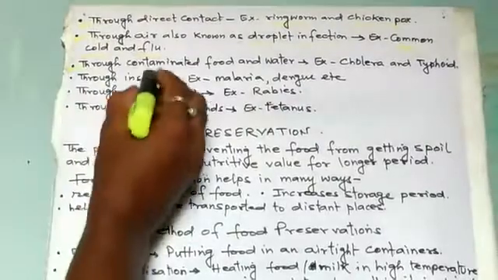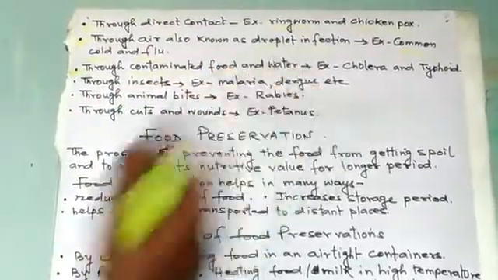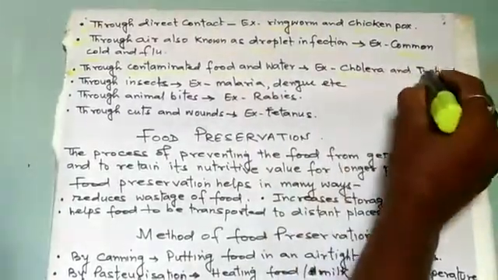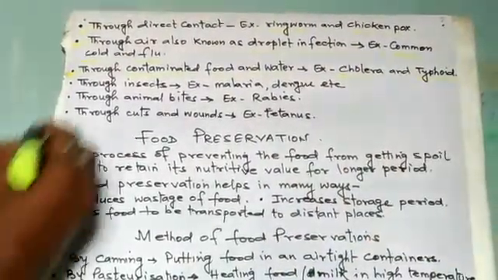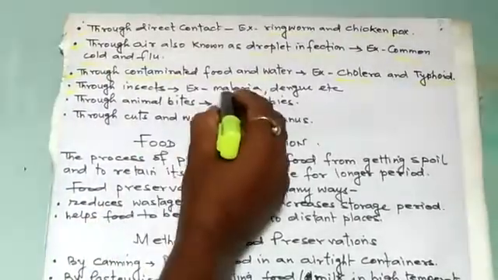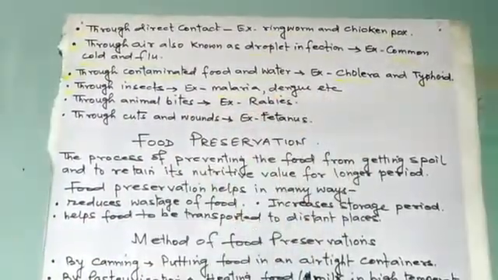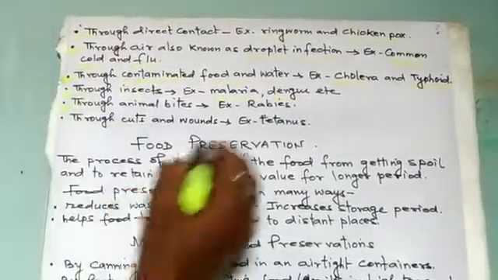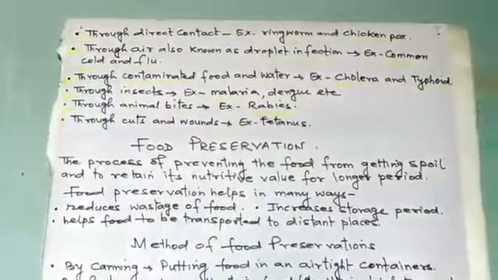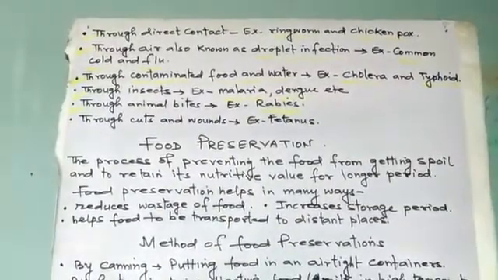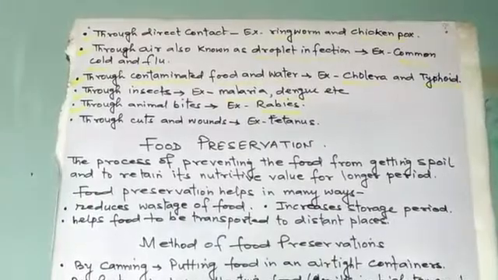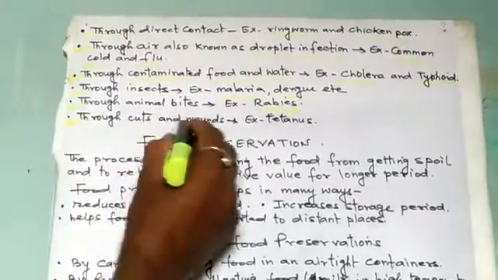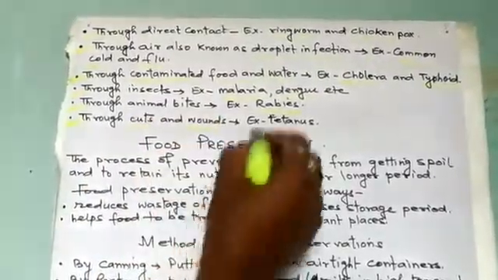Third, through contaminated food and water. Examples: cholera and typhoid. Next, through insects. Examples: malaria, dengue. Through insect bites. Next, through animal bites, that is rabies. When a dog bites, this virus is transferred. Last one, through cuts or wounds. Example: tetanus.